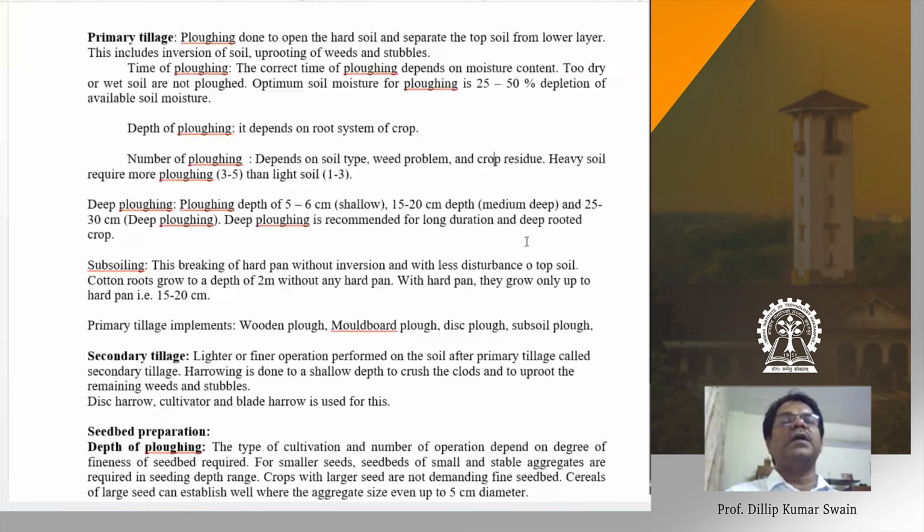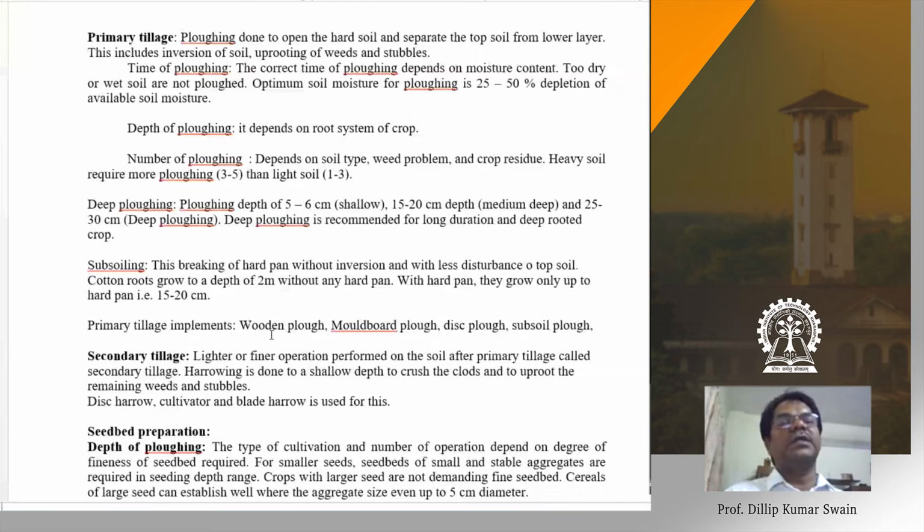If you don't break the hard pan, then at an interval of maybe 3 or 4 years it may create waterlogging and flooding. So a subsoiler is there only to break the hard pans. These are not primary tillage implements. Either the wooden plow, that's the desi plow,